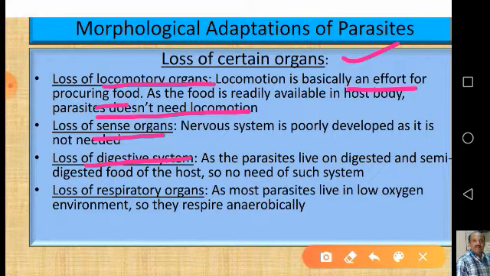Now loss of respiratory organs. See, as most of the parasites live in the low oxygen environment in the host body, they might have depended upon respiration without oxygen, that is they respire anaerobically. So all these changes, especially the loss of certain organs, have taken place in adapting to the parasitic mode of life.